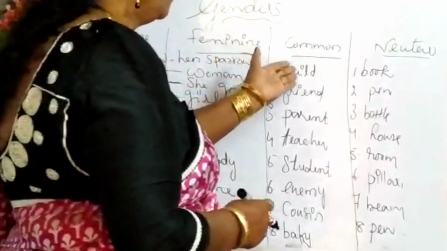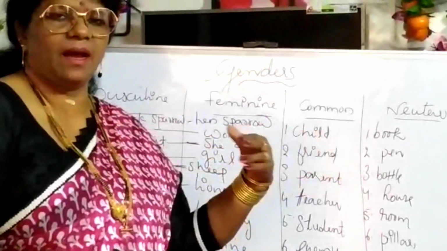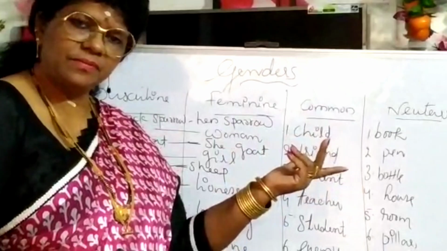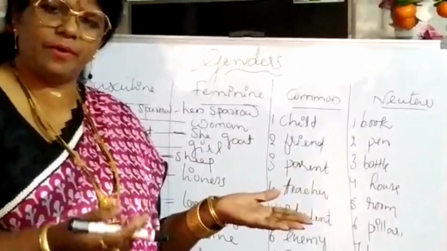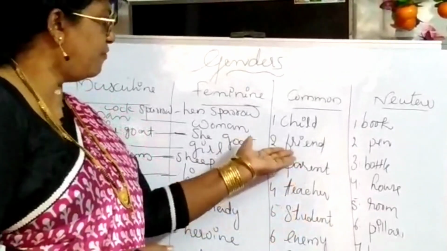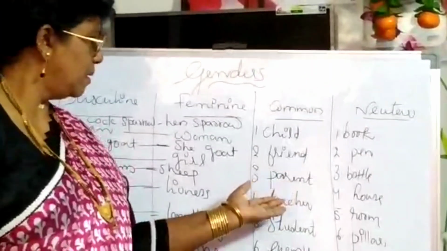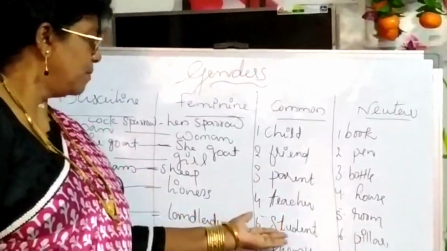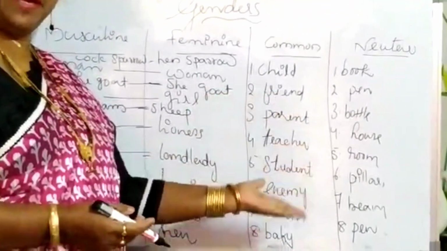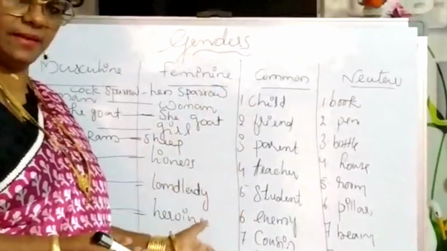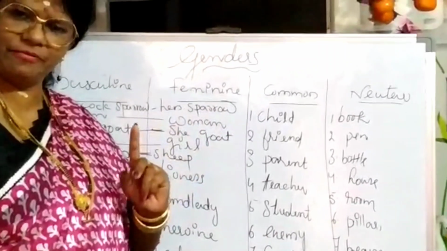Then let us go through common genders. What is common gender? Either a female or male character. Child, friend. For girls and boys we can say child. Friend, either it can be a boy or a girl. Parent, teacher, student, enemy, cousin, baby, these are all common genders. So either that or this we can use. Okay, are you following me?